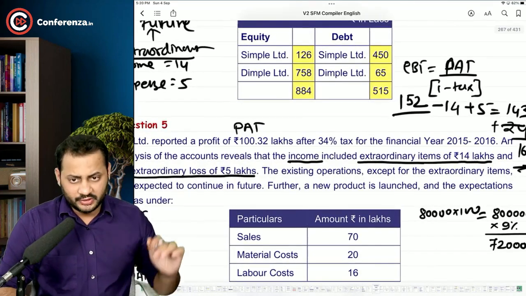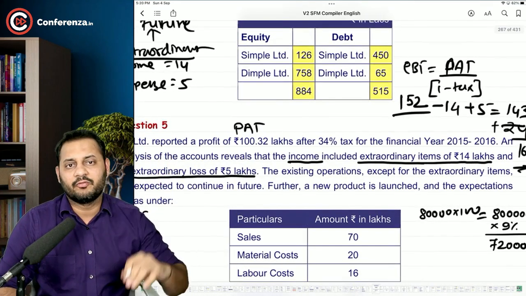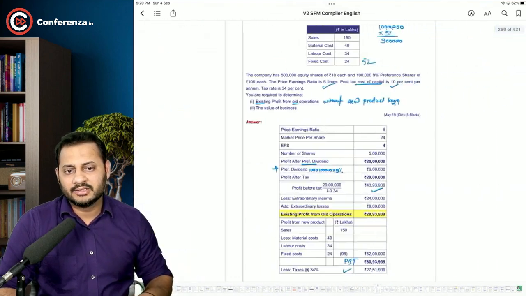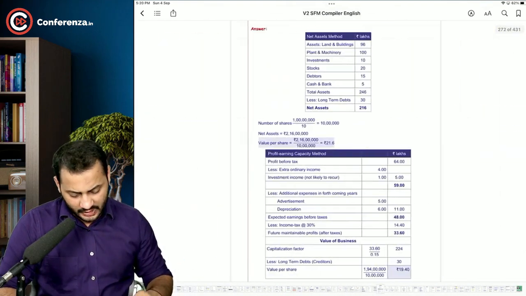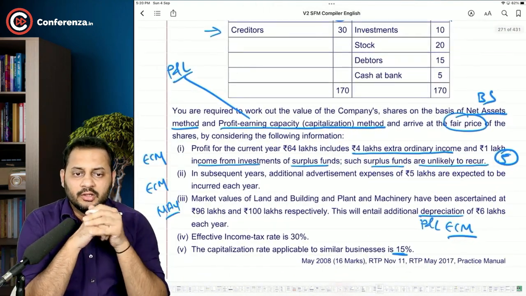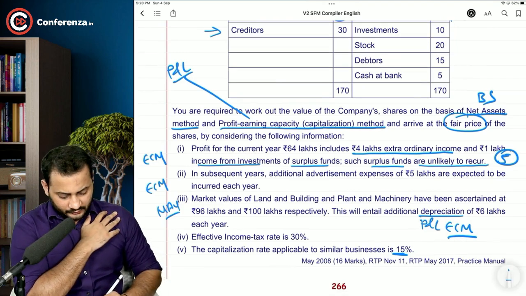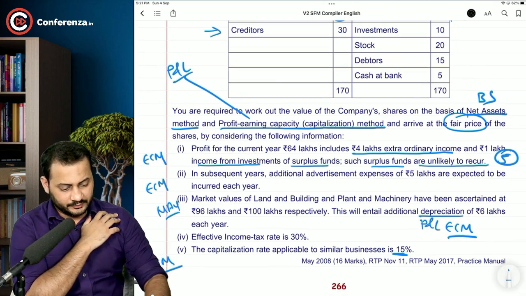See, it was clearly written profit of 100.32 lakhs after 34% tax, and at that time we considered that as an after tax profit, but now this will be treated as a before tax profit, 64 lakhs. Okay sir, the capitalization rate will be considered for the earnings capitalization method.